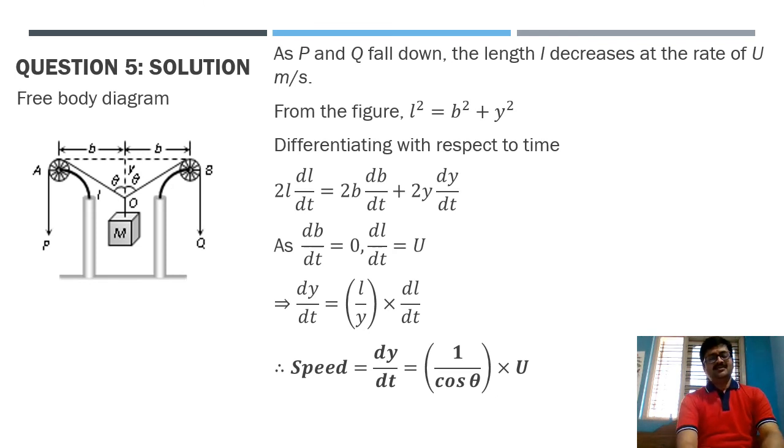Here this 1 by cos theta you can very easily obtain to be L divided by y, because y divided by L, that means adjacent side by hypotenuse, is cos theta. Then obviously its reciprocal is 1 by cos theta. So we are writing L divided by y as 1 by cos theta and dL by dt as u. So that is our required answer.